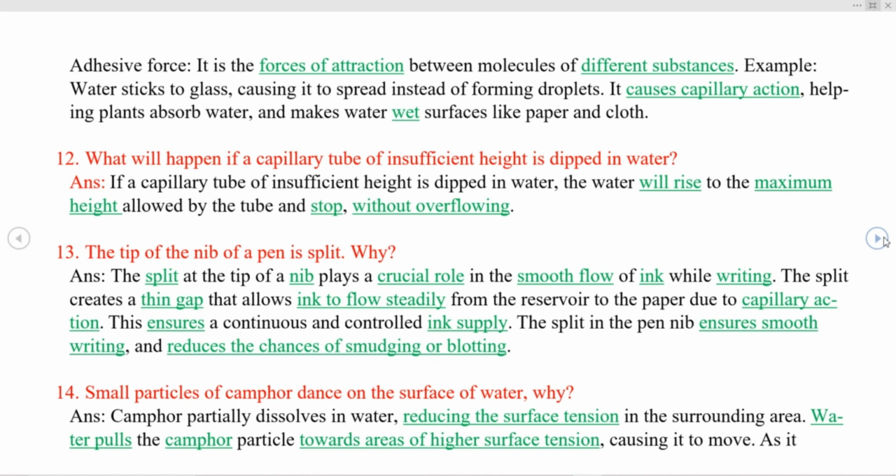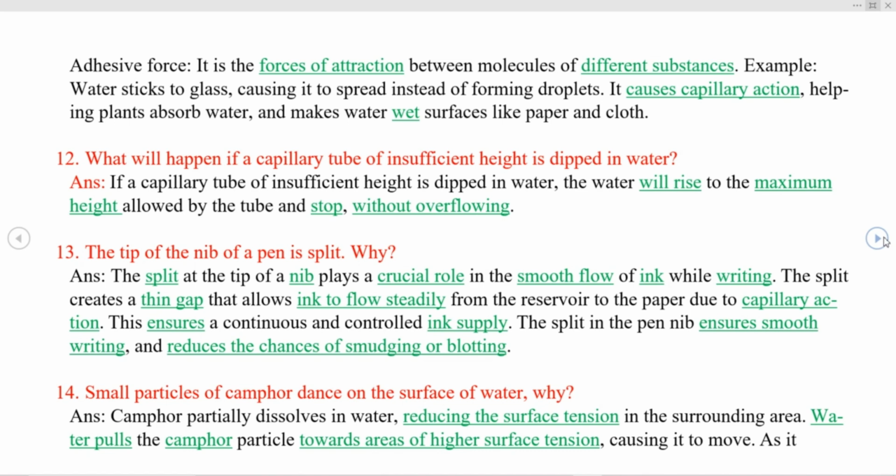Another question, the tip of the nib of a pen is split. Why? You know that the split at the tip of the nib plays a crucial role in the smooth flow of ink while writing. The split creates a thin gap that allows ink to flow steadily from the reservoir to the paper due to capillary action. This ensures a continuous and controlled ink supply. The split in the pen nib ensures smooth writing and reduces the chances of smudging or blotting.